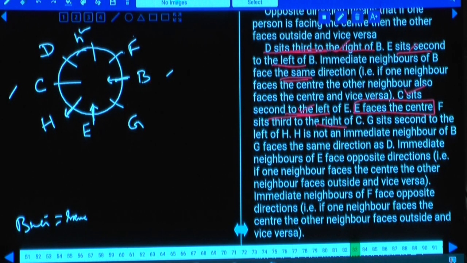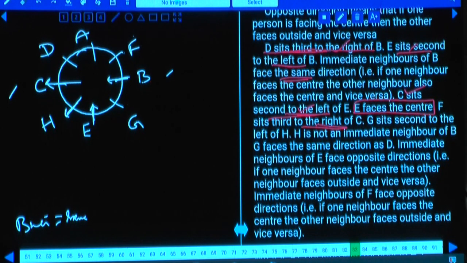Then regarding this, F sits third to the right of C, and this C must be away from the center, then only F is seated third to the right of C. Then who is the person left over here? A is the person left over, isn't it? Persons from A to H. A is the person left over, hence this person is A. Done with this? Then as A is at this place, we need to find out the direction.